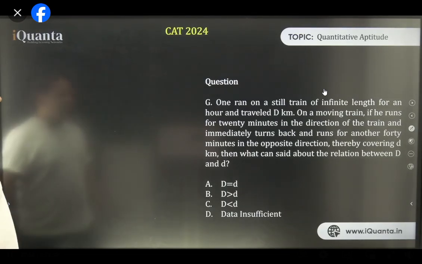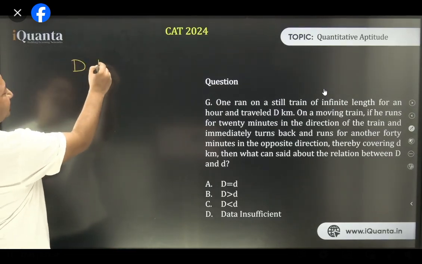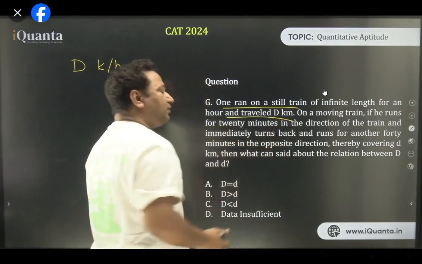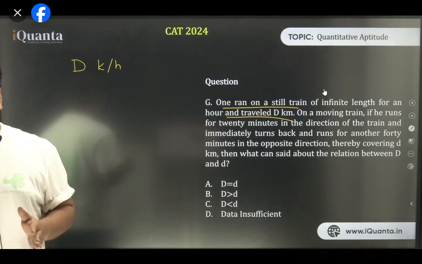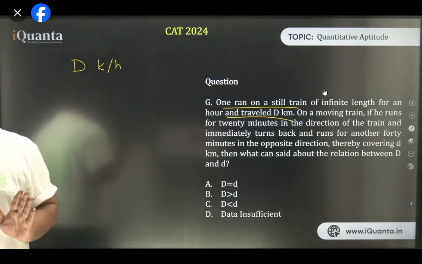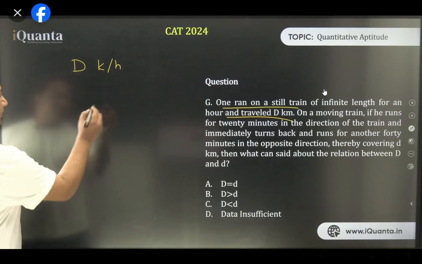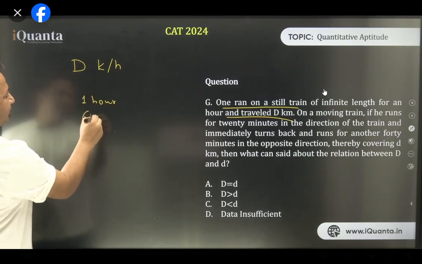So let's discuss. If G1 runs capital D kilometers in 1 hour on the still train, that means his speed is capital D kilometers per hour. Can I say that? The train is still, so his speed is D kilometers per hour. Understood, everyone? Now, in the other case, what happens? 1 hour has 60 minutes.